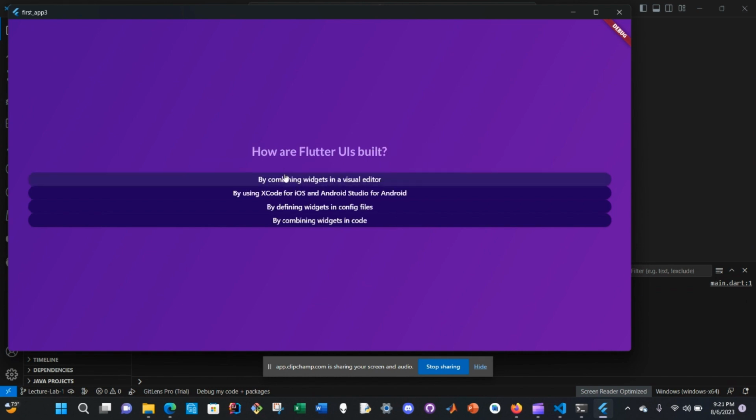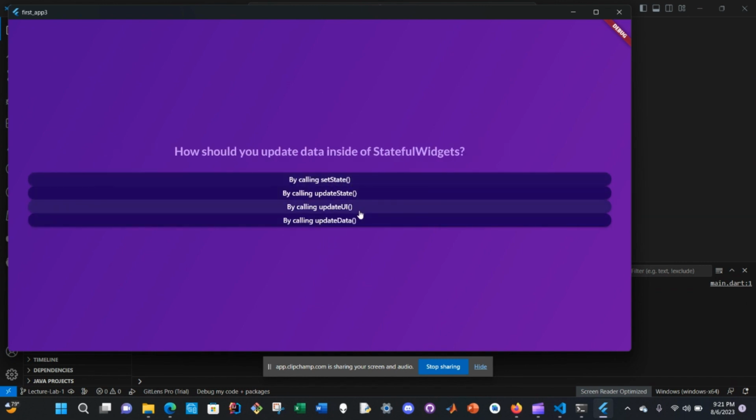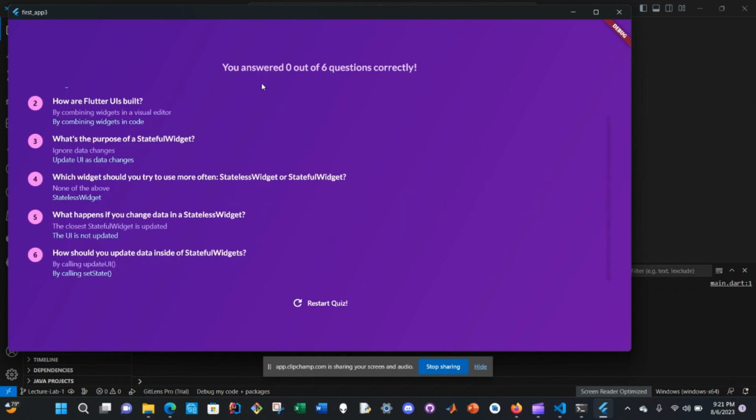For this result screen, which we'll see at the end, it shows I got 0 out of 6 questions correct. So it gives you a result, and you can restart the quiz. It's basically a way to learn much more about Flutter and also Dart.